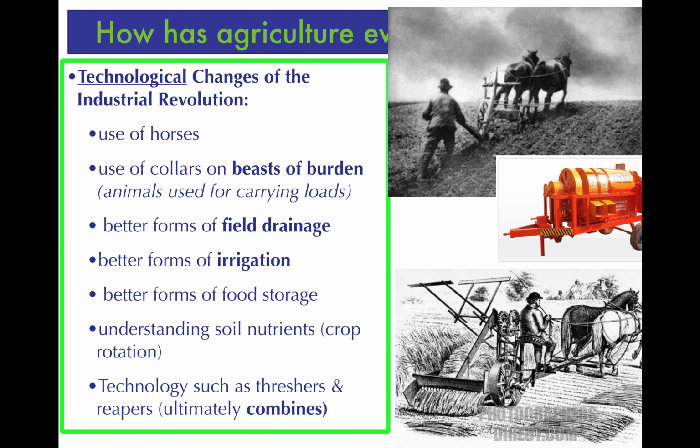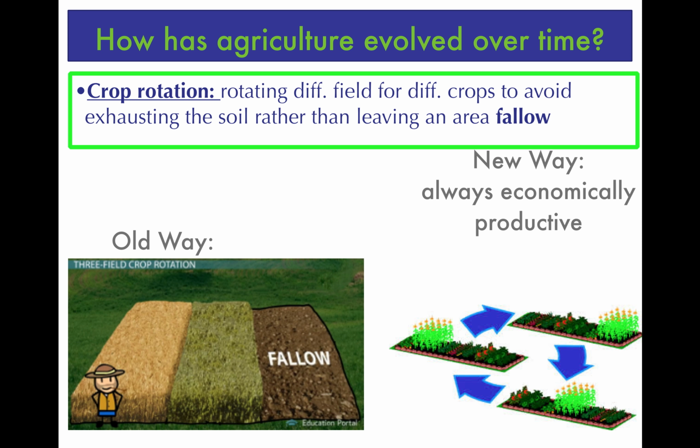And now this one here is an important one. There's a better general understanding of how soil nutrients work. And what we see now is a new form of crop rotation emerging. Crop rotation is when, historically, you have that three-field crop rotation: produce one crop on area number 1, a different crop on area number 2, and you leave an area what's known as fallow, or you leave it alone so that the nutrients in the soil are able to be rebuilt.